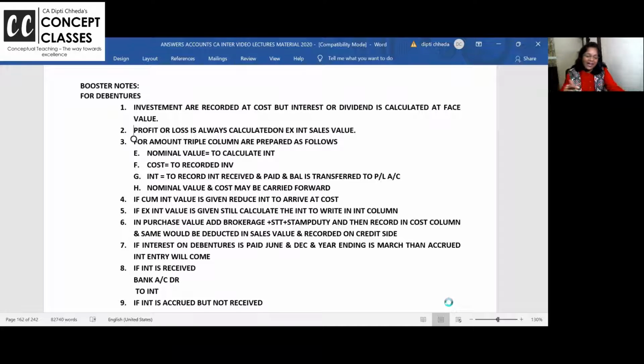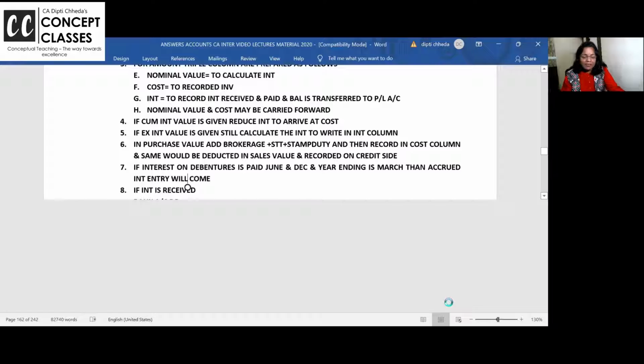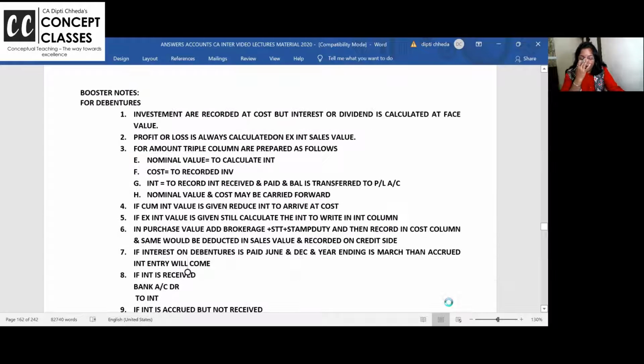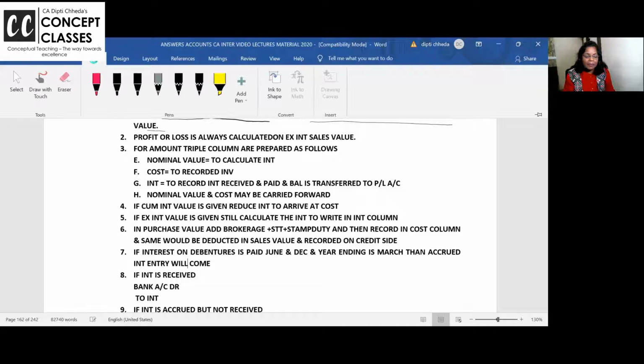All right. First point is that when you make investment account, investments are always recorded at cost, but interest or dividend is always calculated at face value. This is a point we remember for single entry also. We use this point for single entry too.